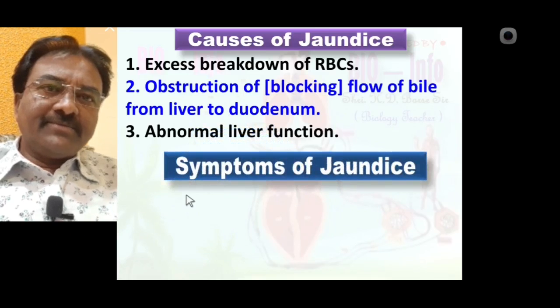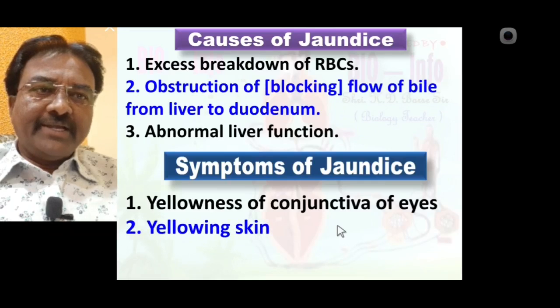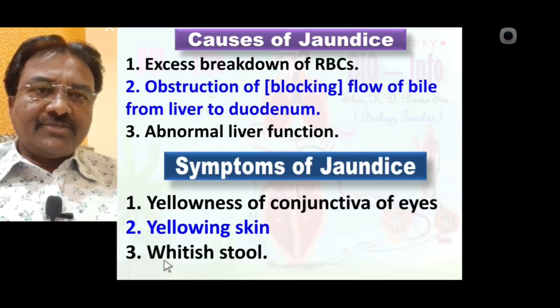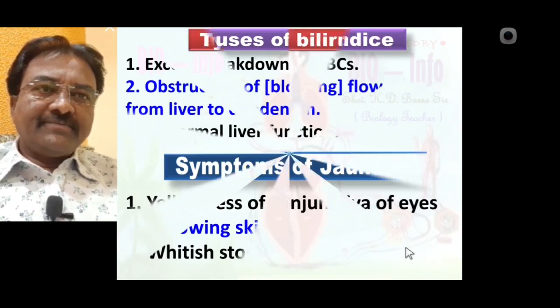What are the symptoms of jaundice? Number one, yellowing of the conjunctiva of the eyes is one of the symptoms of jaundice. Yellowing of the skin is one of the symptoms of jaundice, and whitish stool, meaning fecal matter shows white color. So note all these three different symptoms of jaundice.